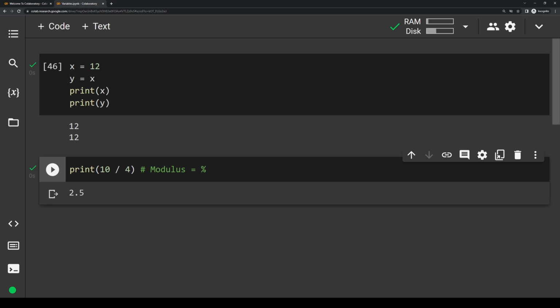What about 10 divided by 3? 10 divided by 3 doesn't divide evenly either. If we run it, we're going to get 3.33333 repeating forever, right? Or instead, if we're using only whole numbers, we could say 10 divided by 3 is equal to 3 with a remainder of 1. And the modulus operator just returns that last remainder number.